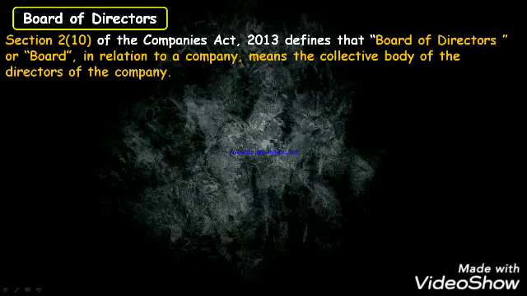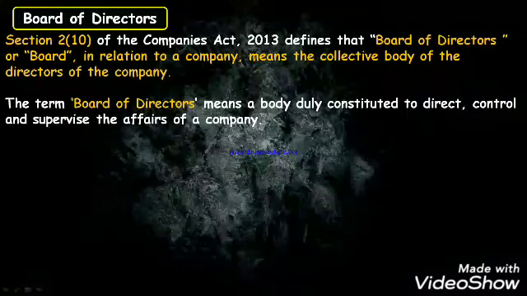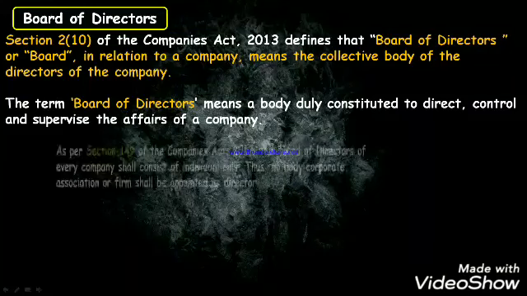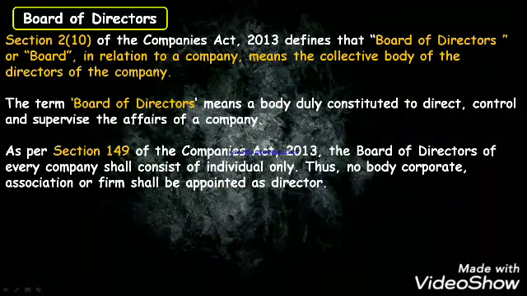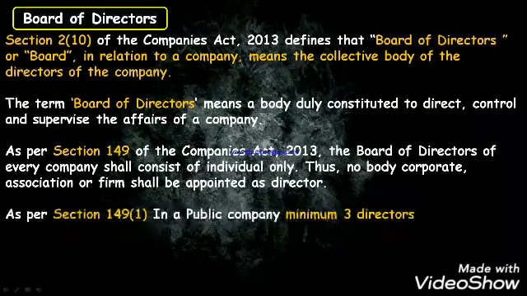Section 2 subsection 10 of the Companies Act 2013 defines board of directors or board in relation to a company as the collective body of the directors of the company who will be responsible for the running of the company. The term board of directors means a body constituted to direct, control and supervise the affairs of the company. As per section 149 of the Companies Act 2013, the board of directors of every company shall consist of individuals only, means a firm cannot become a director of the company, and a company cannot become a director.